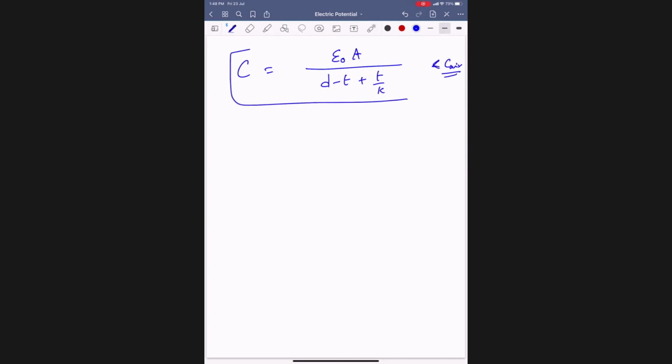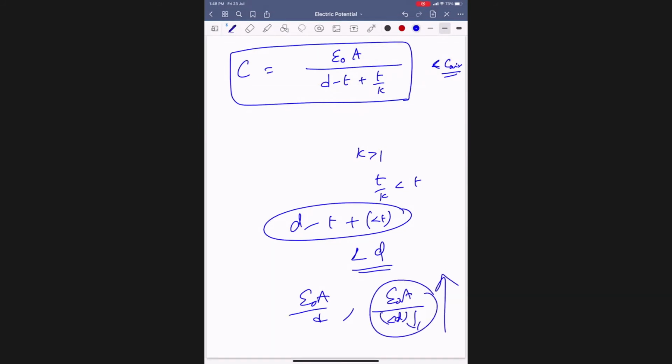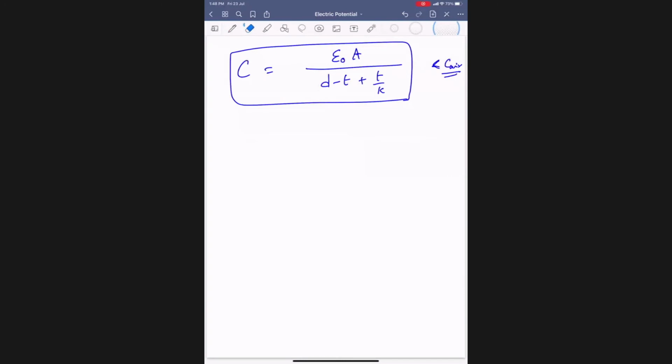Got it now? Because K is greater than 1, T by K is less than T, and D minus T plus a number less than T means the denominator is less than D only. The capacitance in air is epsilon naught A by D. With the medium it is epsilon naught A by a number less than D. The denominator decreased, so the capacity increased. Completely filled is a simple formula: epsilon naught A by D into K.